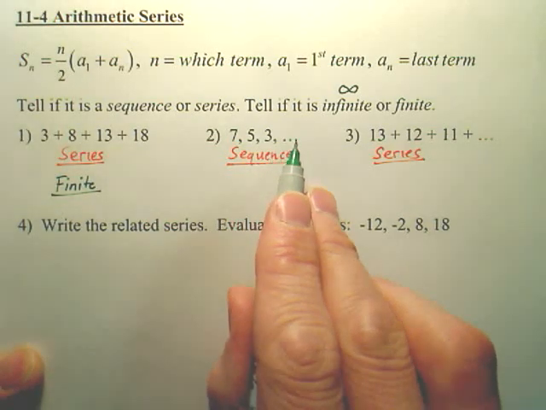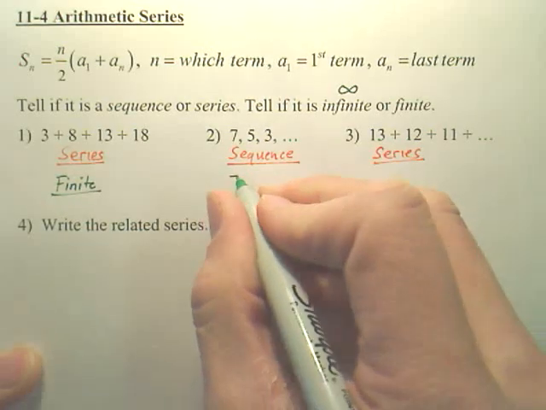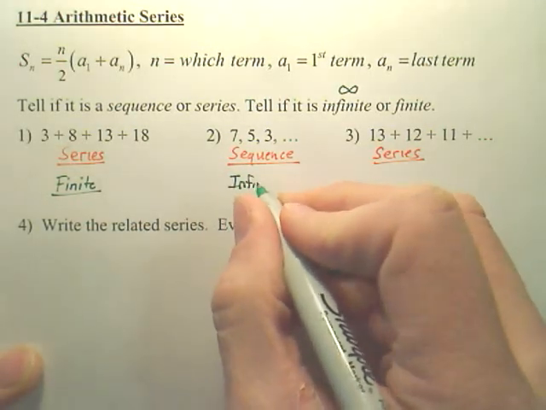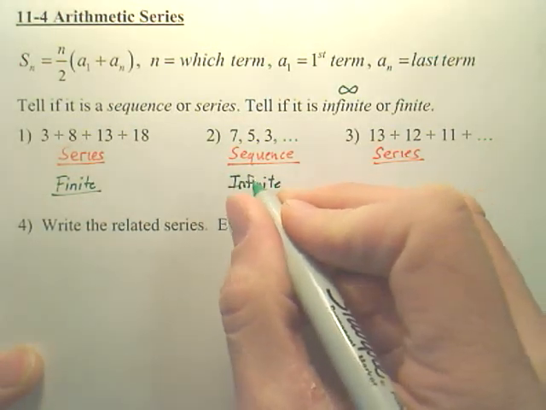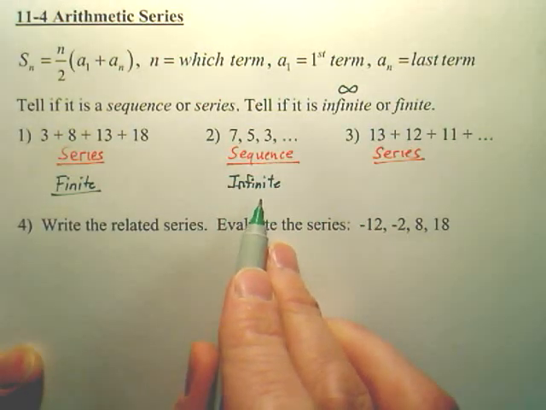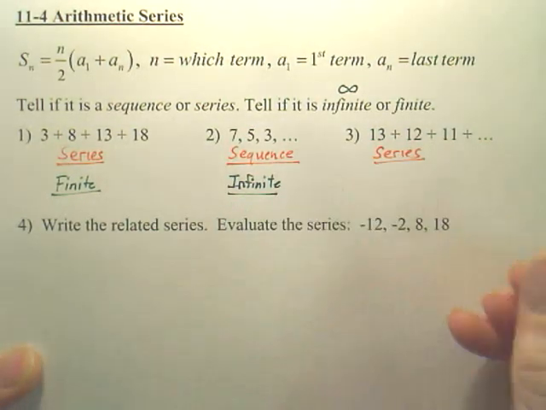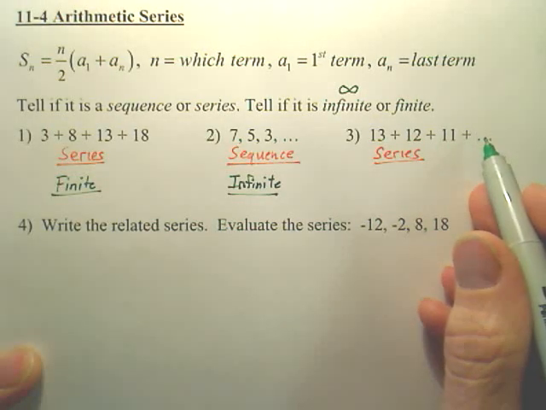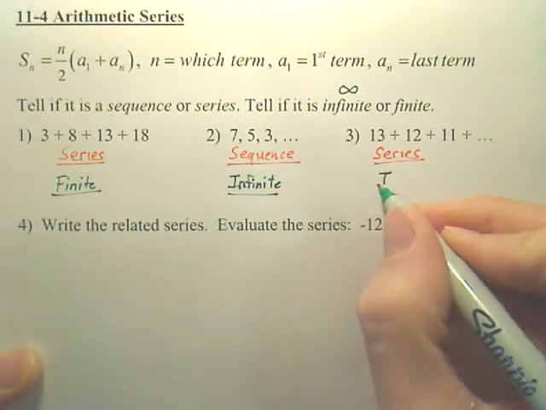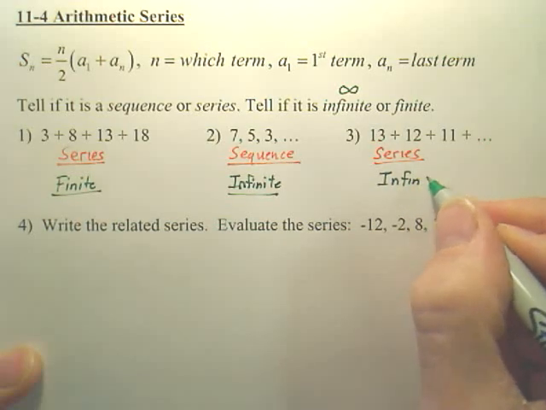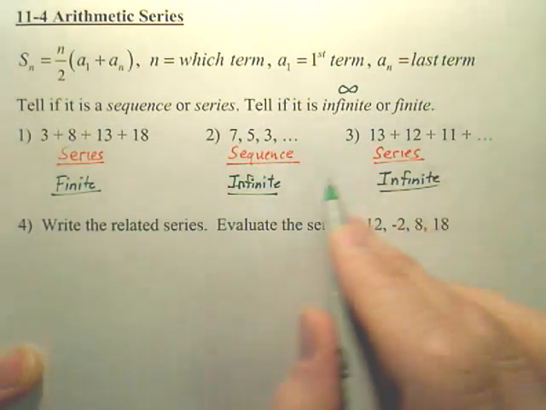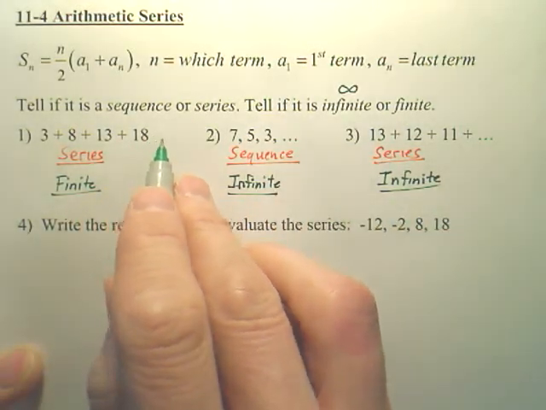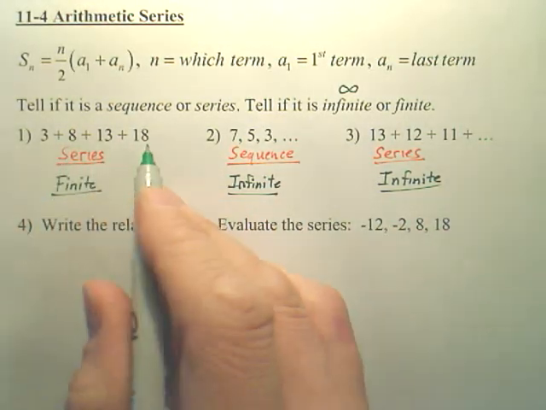This sequence, is this sequence infinite or finite? This dot dot dot means it goes on forever. So this is infinite. And the last one, dot dot dot, means you're going to add up numbers forever. This is called infinite. Anytime you have dot dot dots, it means it goes on forever. Anytime there are no dot dot dots, it basically means it stops.